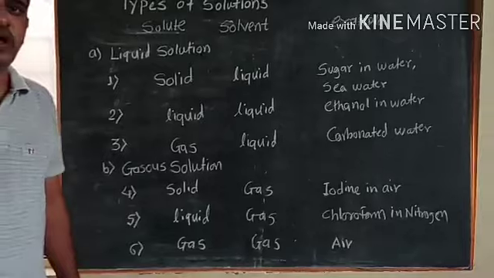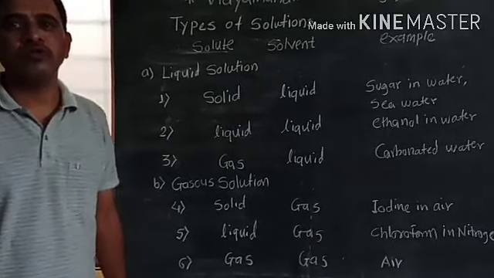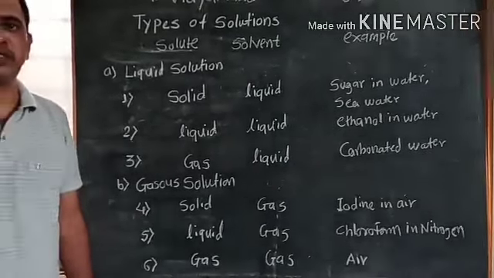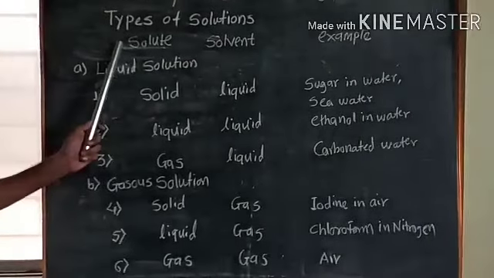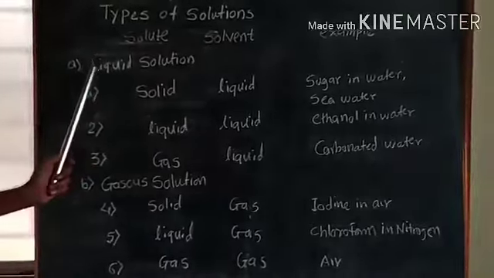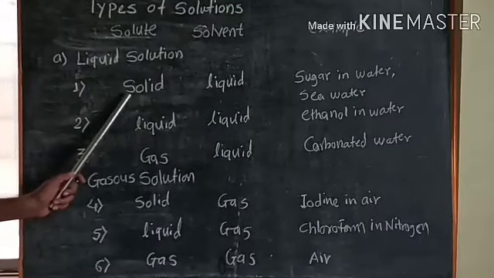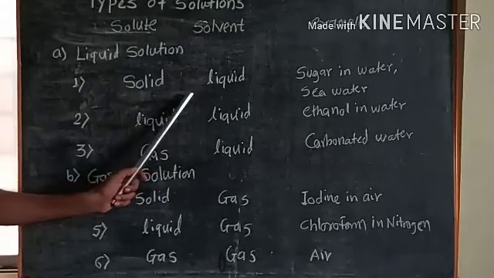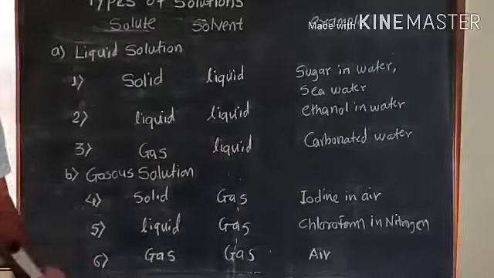Solutions are classified depending upon the physical state of the solute and solvent. There are 9 types, mainly 3, and thereafter 3 each. First is the liquid solution, in which solid is the solute and liquid is the solvent, for example sugar in water or seawater.